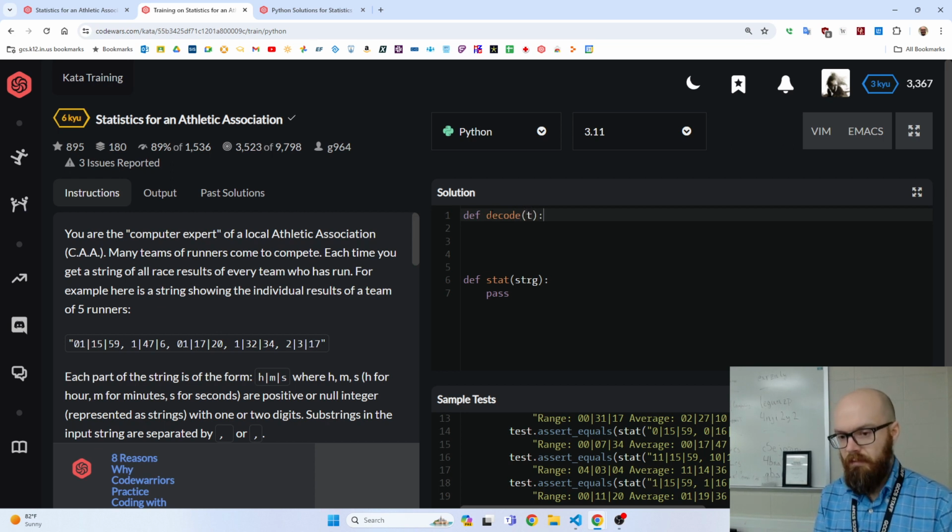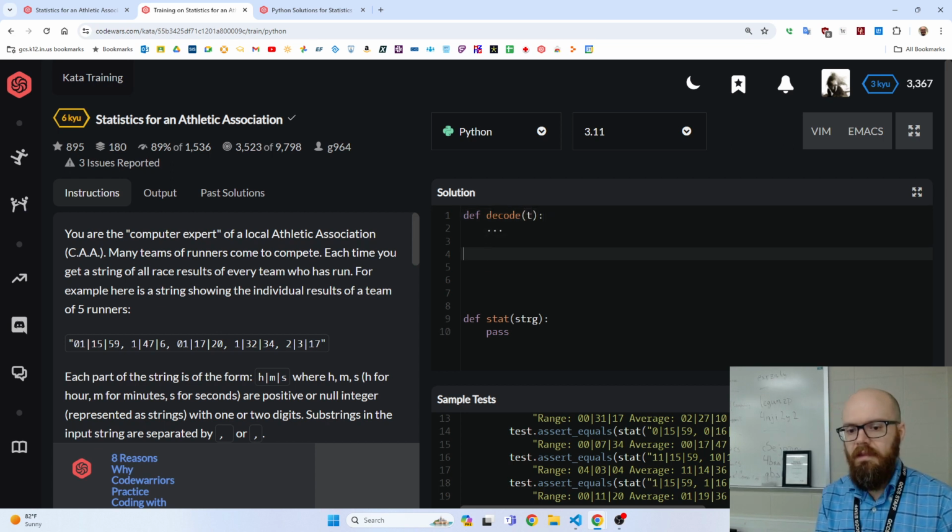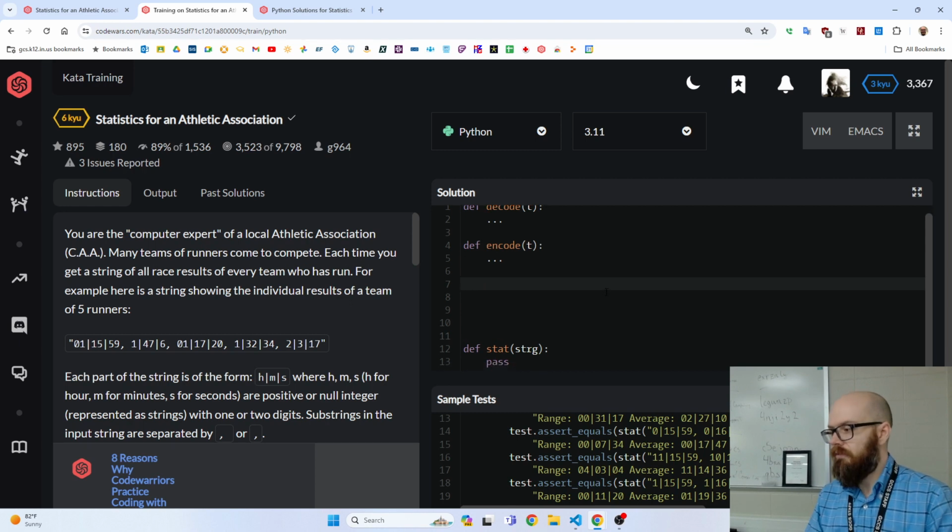I don't really have a good parameter name yet. And then at the end, we're going to encode the data back into that form, which is why I like using decode and encode, because they're parallel, they're symmetrical. If you see one, you know that it has a partner on the other side. Okay? So ideally, we'll decode it into a form we like, do all the work in the form we like, and then at the last second, put it back in this form that we have to use, even if it's not convenient. Okay? And then along the way, we're going to find the range.